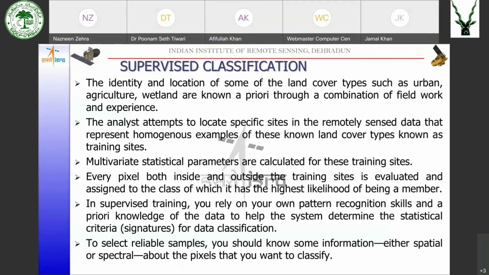The training sites provided to the computer should be good enough so that proper classification is done.